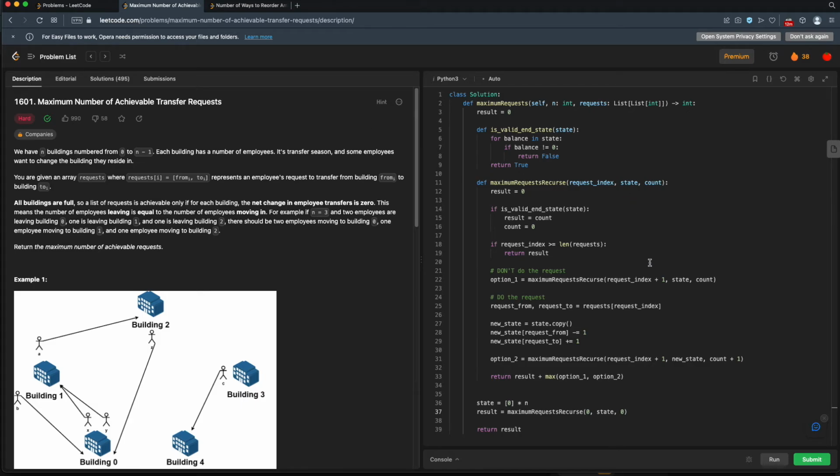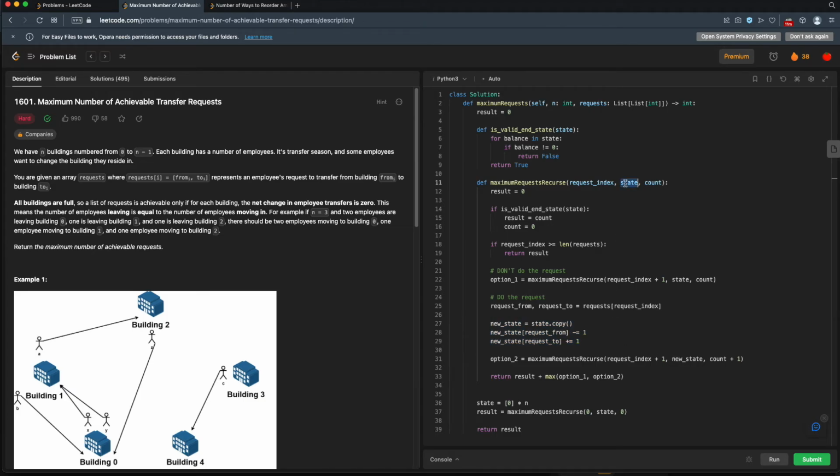So one thing we could do, let's jump back here. If you remember yesterday's video, you might have noticed we did something very similar to this, but we used something called backtracking. That's where we kept one global state out here. We essentially performed this step where we added the people to the buildings. Well, in that case, it was cookies, but you add the people to the buildings, you do your recursive call. Then after your recursive call, you reset your state so you can make your next recursive call. So we could do something like that here.